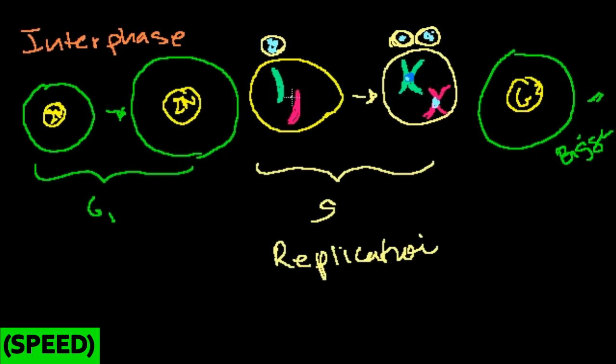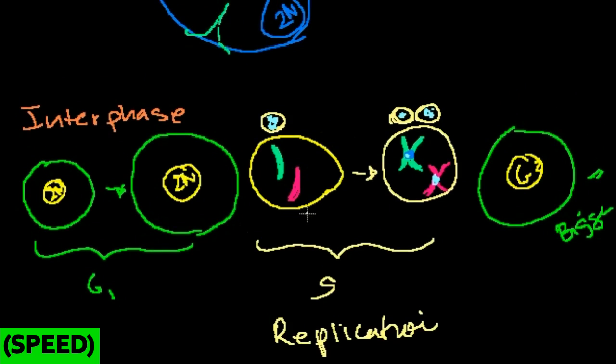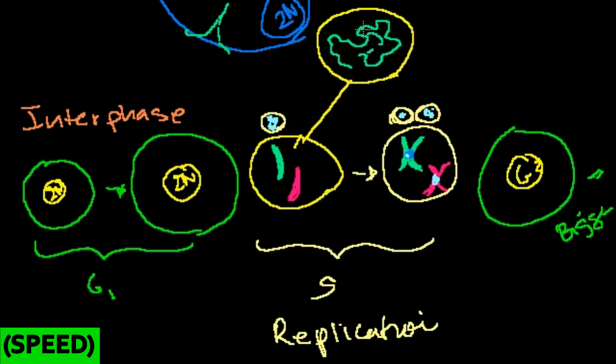When I drew the DNA here, I drew them as chromosomes. But the reality is when we're sitting in the interphase, this is not what the DNA would actually look like. If I were to actually draw this, it's in its chromatin form. It's not all tightly wound like I drew here. I drew it tightly wound so that you can see that it got replicated. But the reality is that green chromosome would be all unwound, and if you look at a microscope, you would even have trouble seeing it. And this is its chromatin form. And we'll talk a little bit about where it actually organizes itself back into a chromosome.